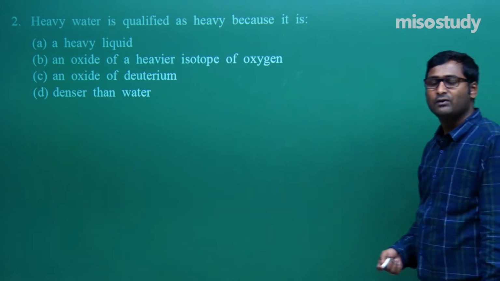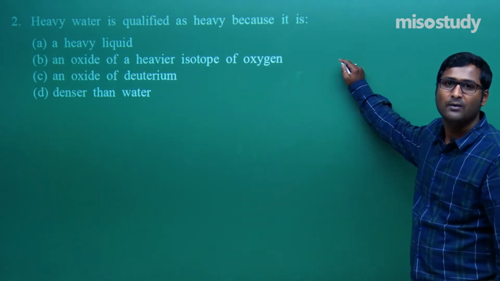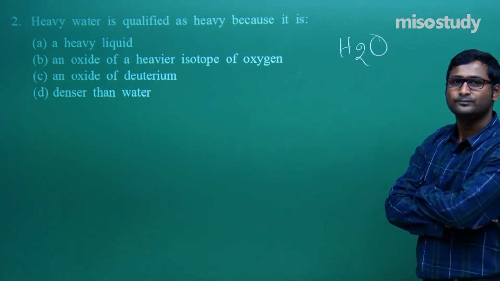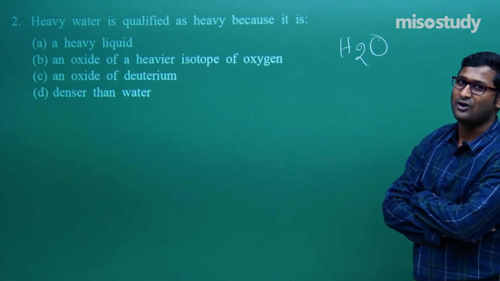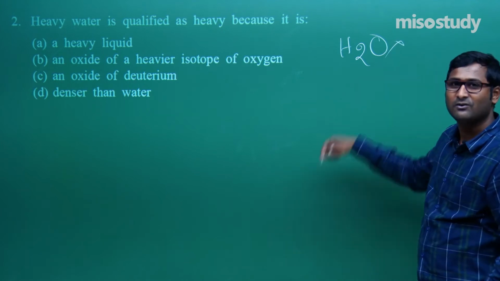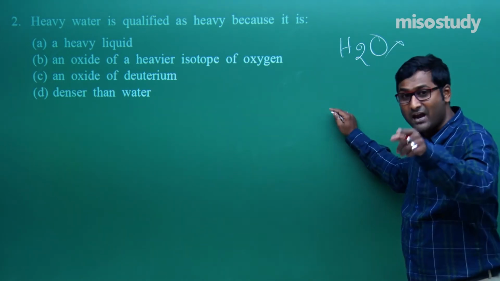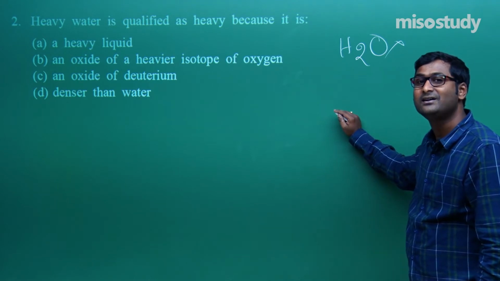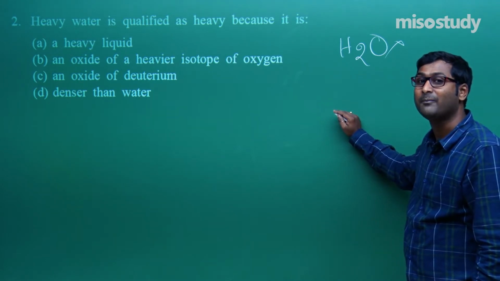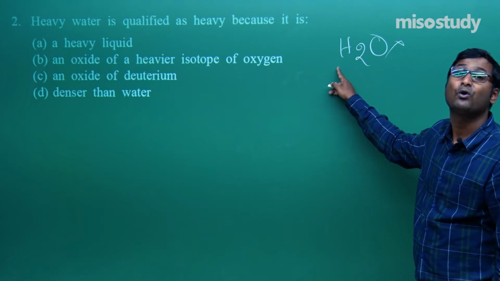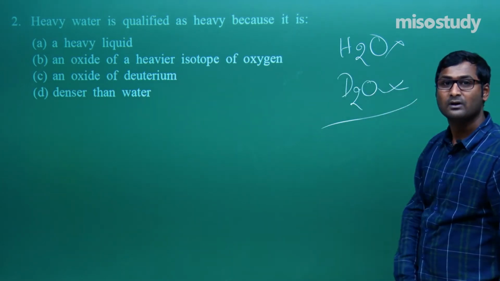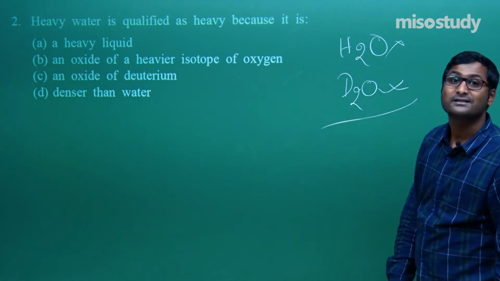Heavy water. First of all, tell me, what is the formula of heavy water? The formula of heavy water is H2O. Sir, wrong. This one is ordinary water, not heavy water. Heavy water comes from the oxide of deuterium. This is the oxide of protium. So, heavy water is D2O, the oxide of deuterium.